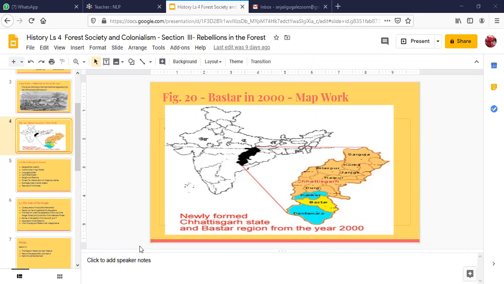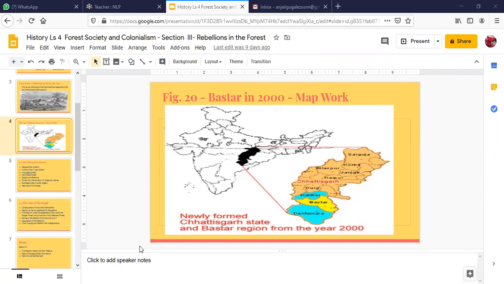Yes, Aviral, anybody who can answer this question? Ma'am, western part. There were 3 districts. Kanker was there, Bastar was there, and Dantewada was there. In which district did the rebellion start first? I have explained this in the last class. Ma'am, Dantewada. No. Wrong answer.